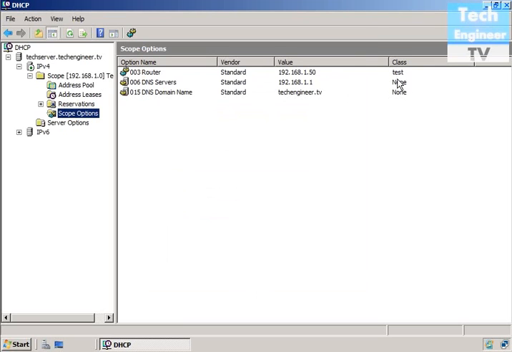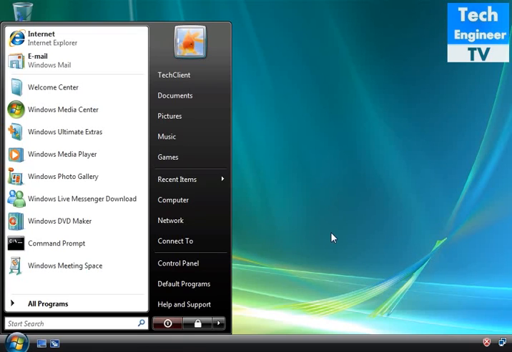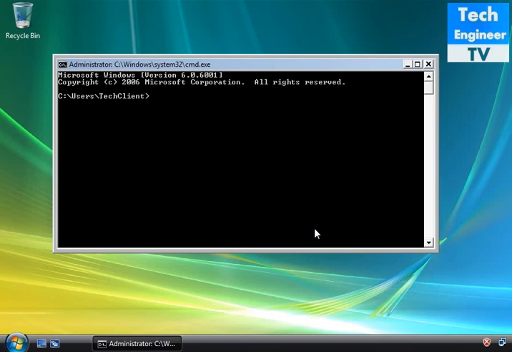Now we have two. Look, the router is 192.168.1.50, and the DNS server is 192.168.1.1, which is basically a DNS, but since it's not a router, we are getting the IP from DHCP. That's the reason the gateway is absent. Now we have to give a command at our user computer, and that is ipconfig. First we see what we are getting currently.